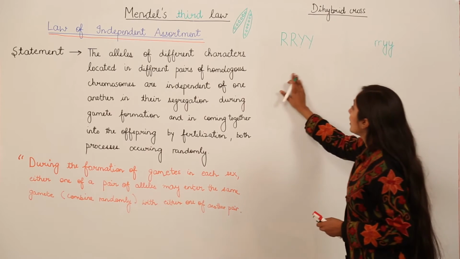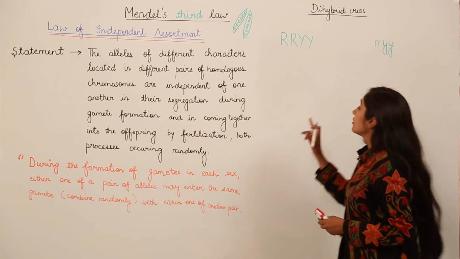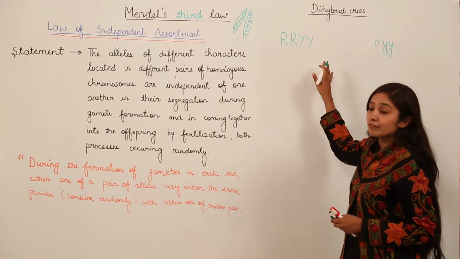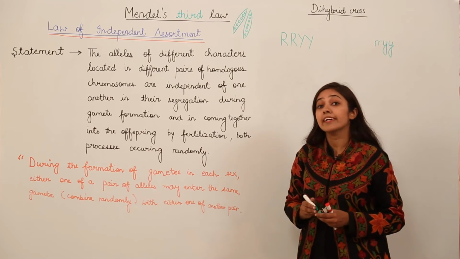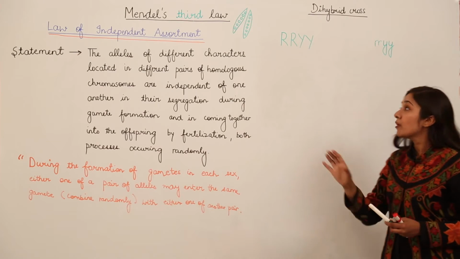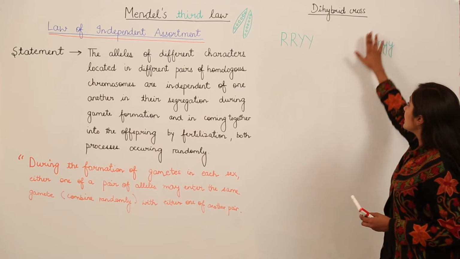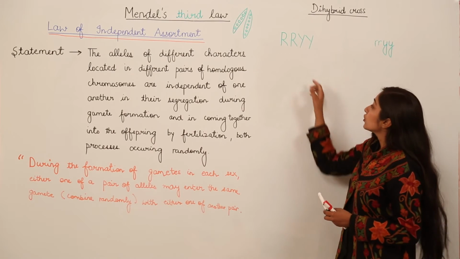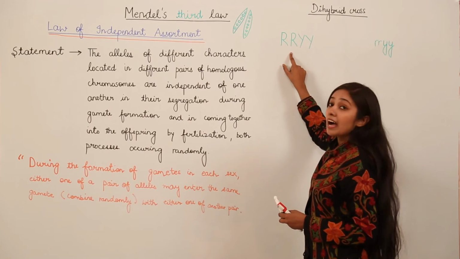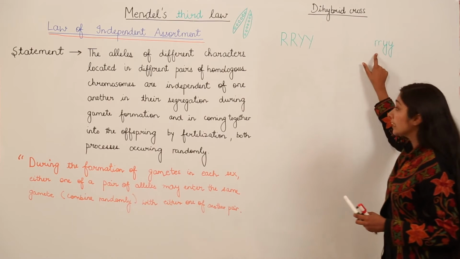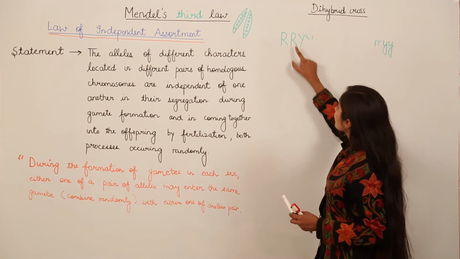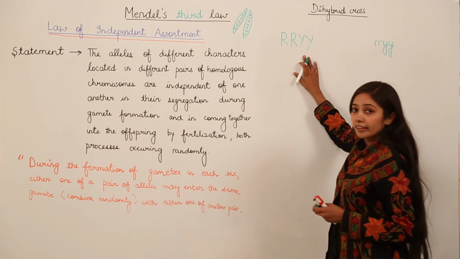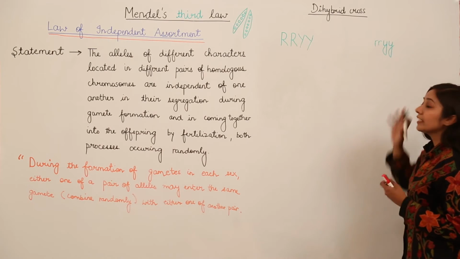Before I move further, I hope that you all remember that when we talk about dominant characteristics, we use an uppercase letter, a capital letter. When we talk about recessive, we use a lowercase letter, a small letter. So round seeds are dominant over wrinkled seeds, and yellow cotyledons are dominant over green cotyledons.